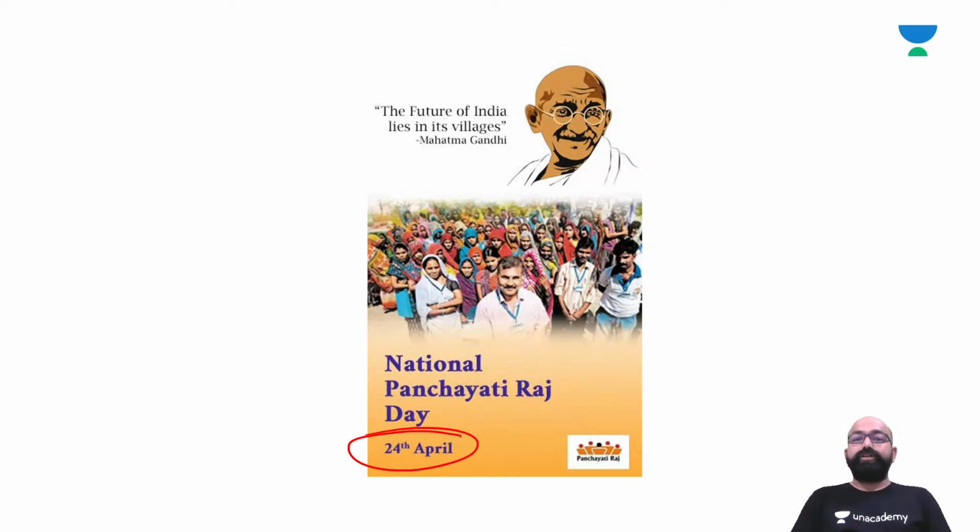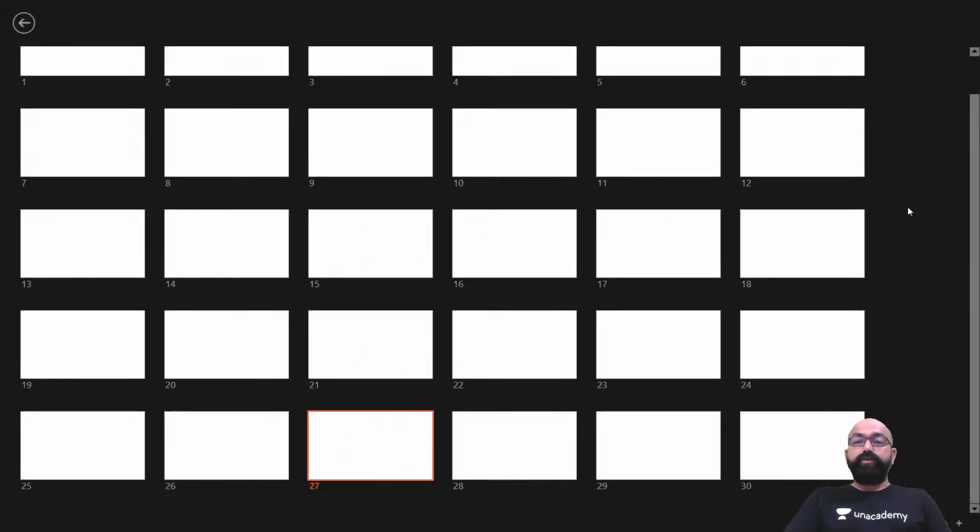Here is one quote by Mahatma Gandhi ji: the future of India lies in its villages. So the Panchayati Raj system deals with the overall socio-economic development of villages through this Panchayati Raj system. So let's have a recap of what we have covered.